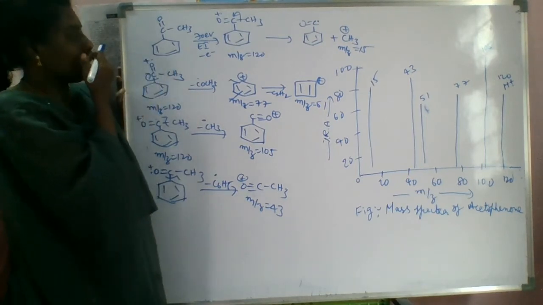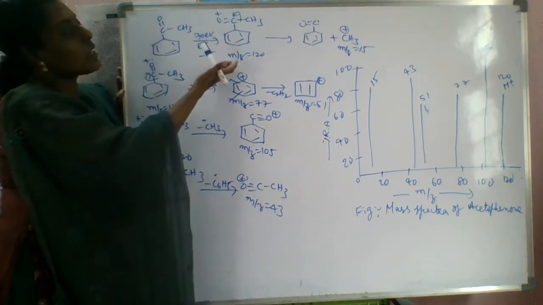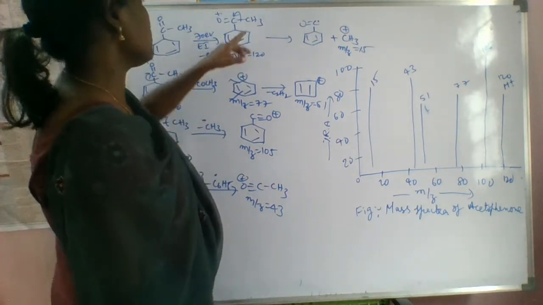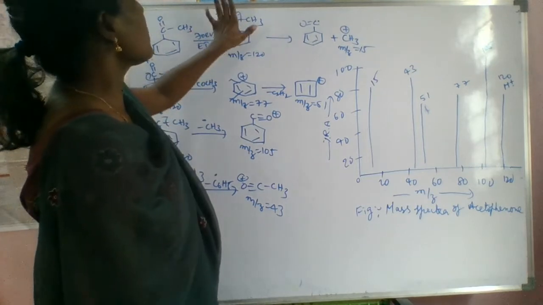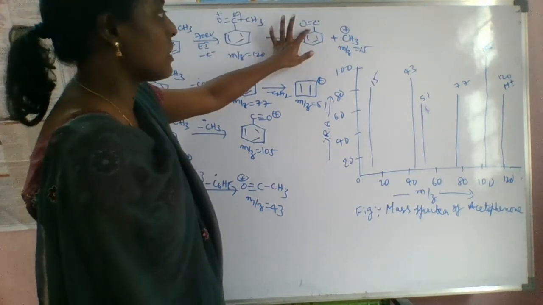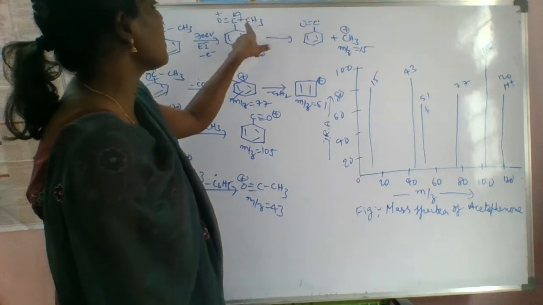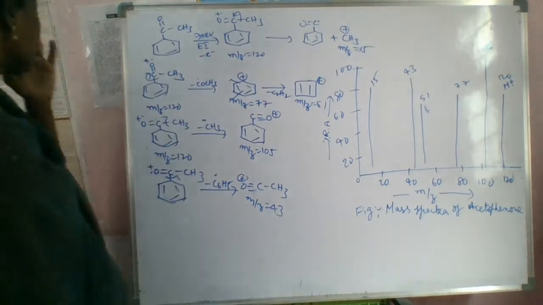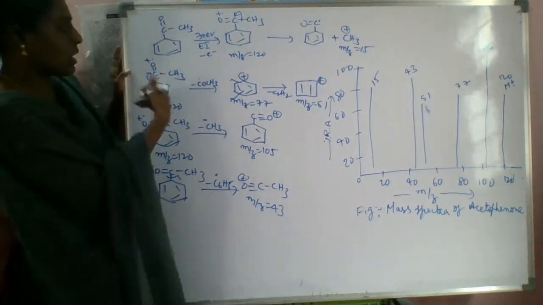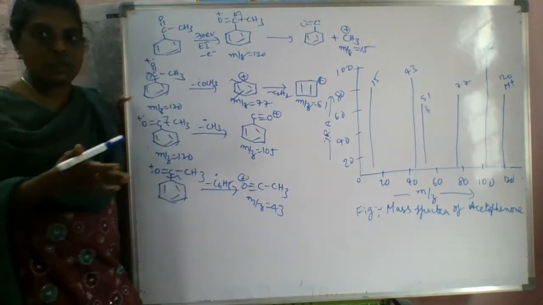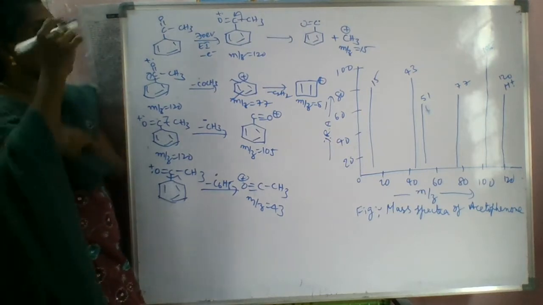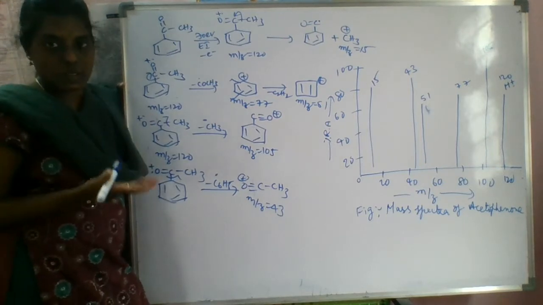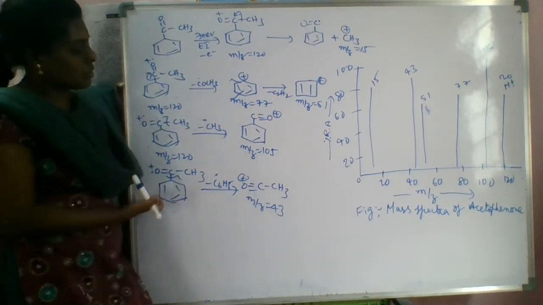If you form the molecular ion, its m/z is about 120. If you do the heterolysis, this part is removed as a radical, and this will be the cation, meaning m/z 15. Next, we have to take this molecular ion and do the fragmentation. If I show everything here, you may get confused. That's why I want to show it like this.